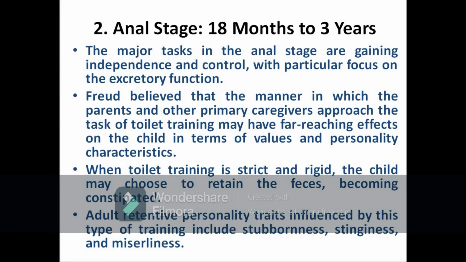So this also influences the child's personality. These types of children, when they become adults, try to be stubborn, stingy, and they show miserliness.